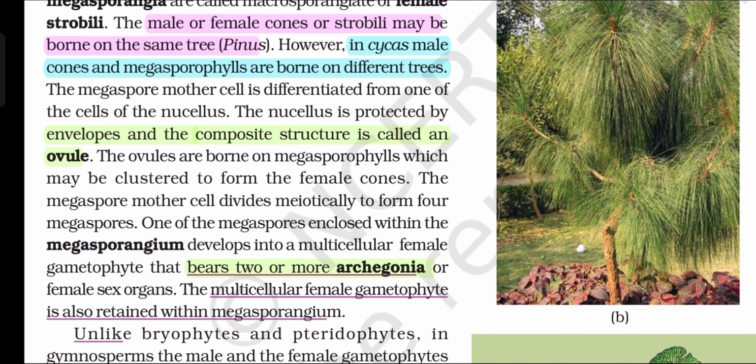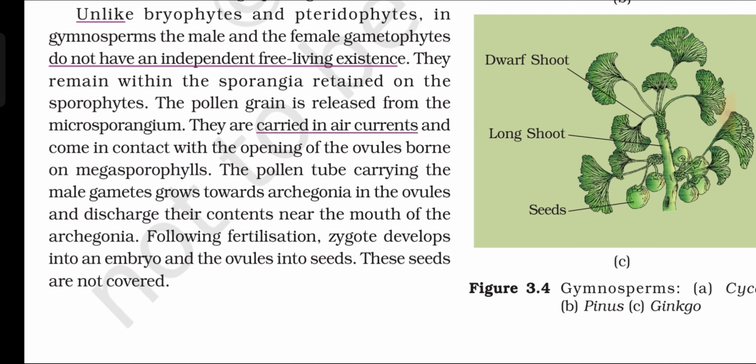The megaspore mother cell divides meiotically to form four megaspores. One of the megaspores enclosed within the megasporangium develops into a multicellular female gametophyte that bears two or more archegonia or female sex organs. The multicellular female gametophyte is also retained within the megasporangium. Unlike bryophytes and pteridophytes, in gymnosperms, the male and the female gametophytes do not have an independent free-living existence. They remain within the sporangia retained on the sporophytes.